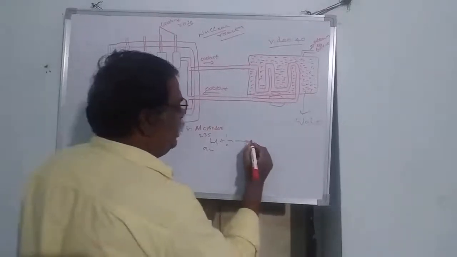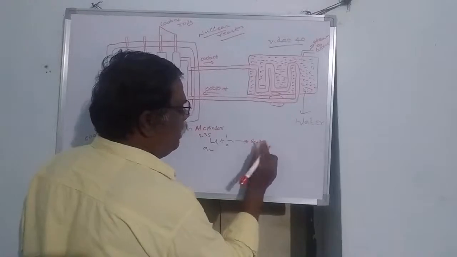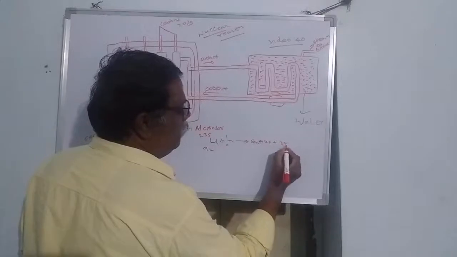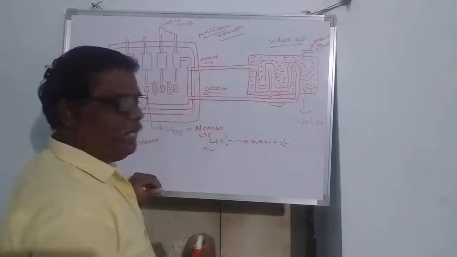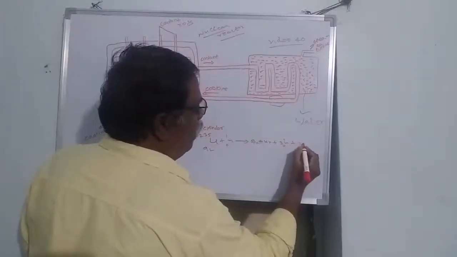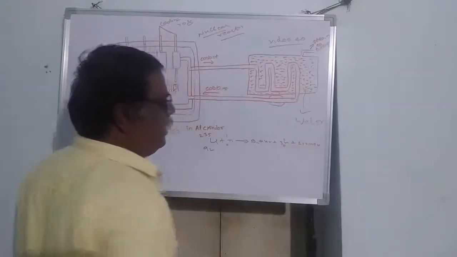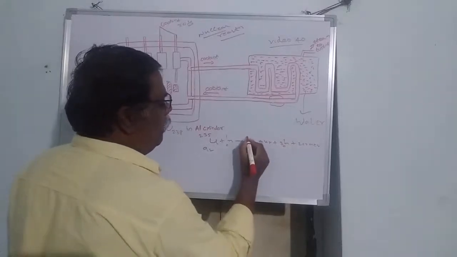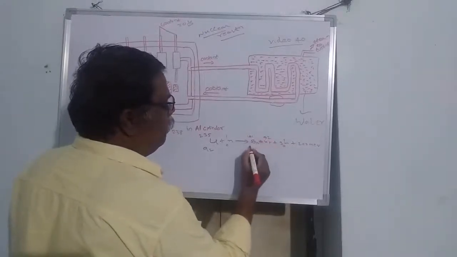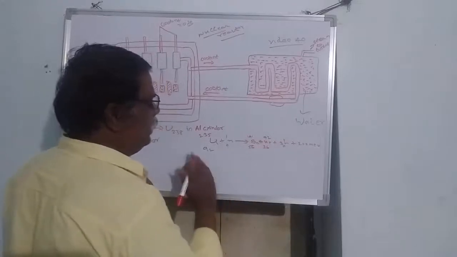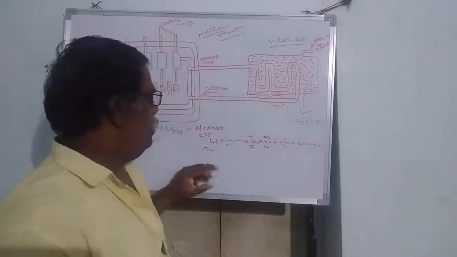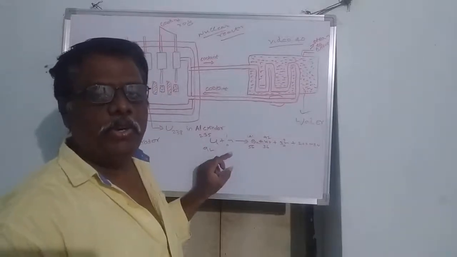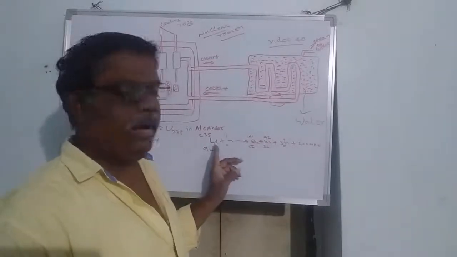That means barium and krypton, along with three fast moving neutrons in each reaction, and a large quantity of heat is released, nearly 200 MeV. Here 141, 92, 56, 36, so both sides will be equal. So this enriched uranium collides with the fast moving neutron and splits.